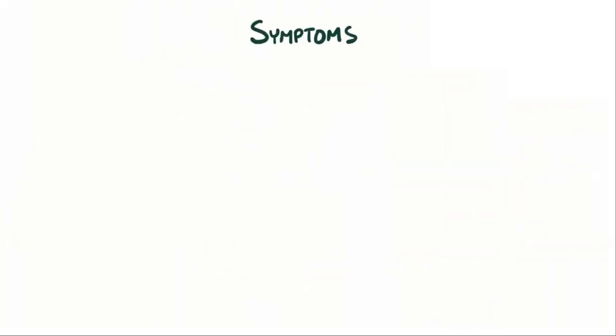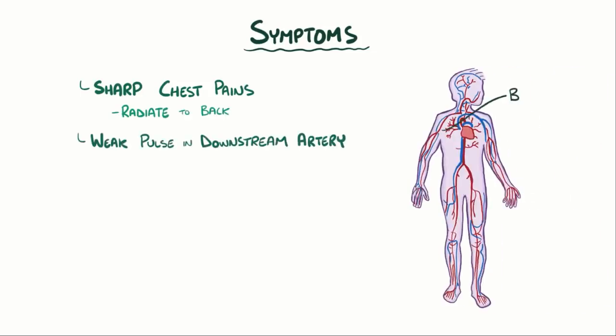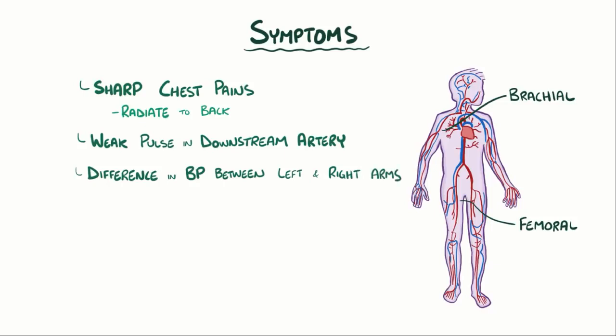The main symptoms of aortic dissection are sharp chest pains that often radiate to the back. A person might also develop weak pulses in downstream arteries like the brachial or femoral arteries, or sometimes there might be differences in blood pressure between the left and right arm. An aortic dissection is an emergency, because it can lead to hypotension or low blood pressure, as well as shock if there's rupture and significant blood loss.